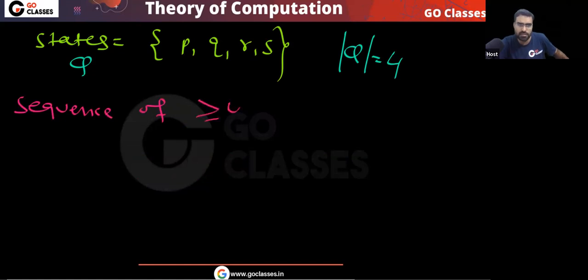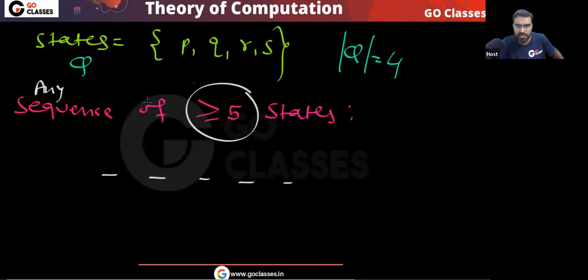The number of states is 4. Now consider any sequence of states.